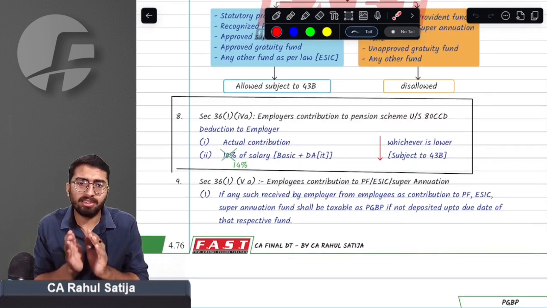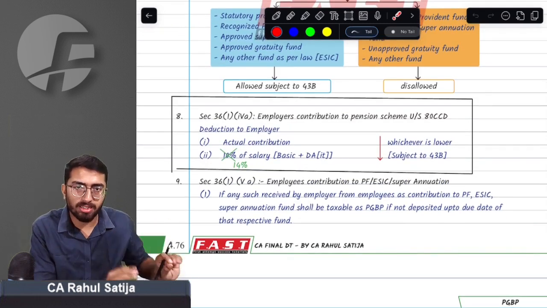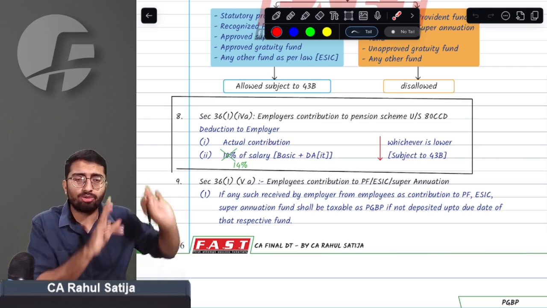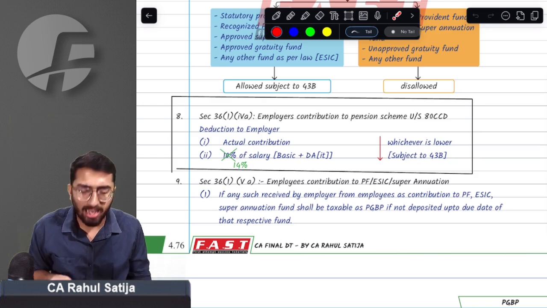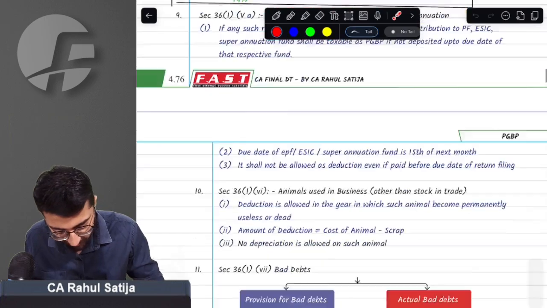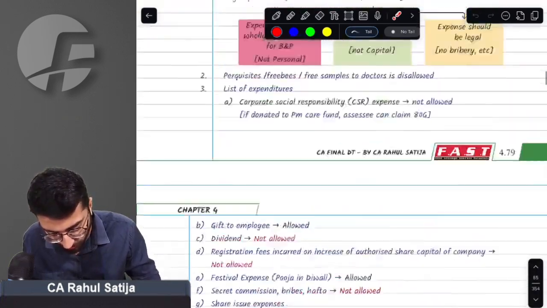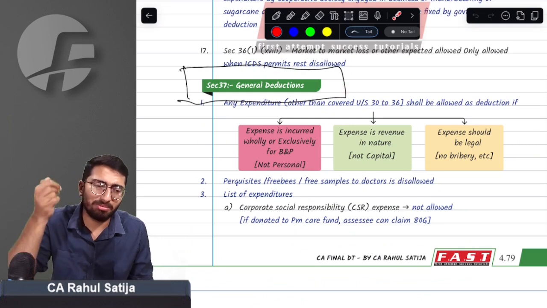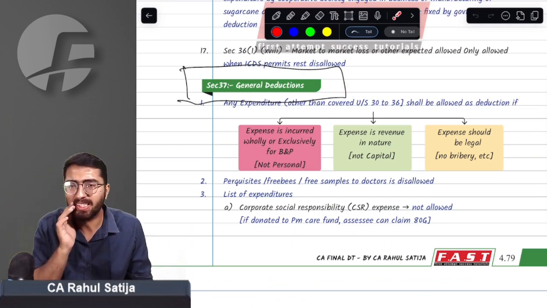So what this amendment says: any contribution made by the employer towards the NPS, he will be allowed deduction to the extent of 14% of the salary or actual contribution, whichever is lower. By salary, I mean basic salary and dearness allowance, which form part of retirement benefit. That's it. Next amendment, a very minor amendment, not even like an amendment as such.